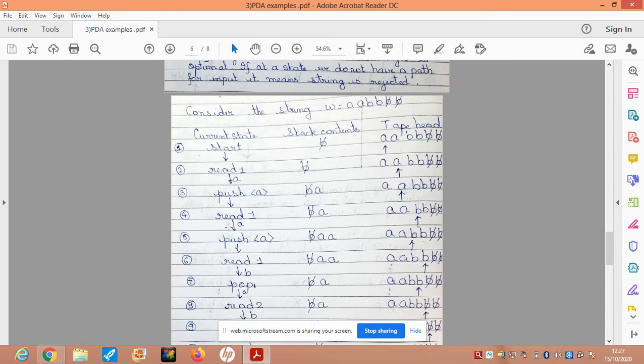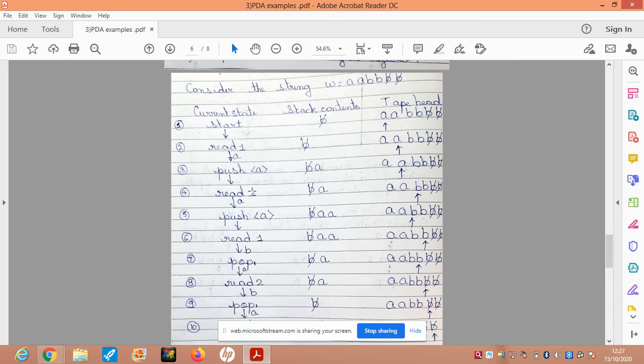After push A, the next state is read one. And what do I read? The head is pointing at A and I'm reading a symbol A. Nothing happens to the stack contents, because we are doing a read operation, but on the tape the head moves one place to the right. So in the read one state, if I see an A, I push that A onto the stack. The stack becomes blank followed by two A's, and the tape head remains in the same position because this is a stack operation.